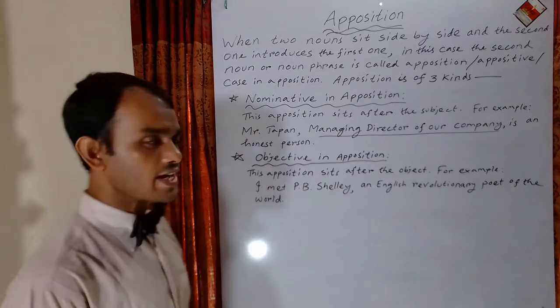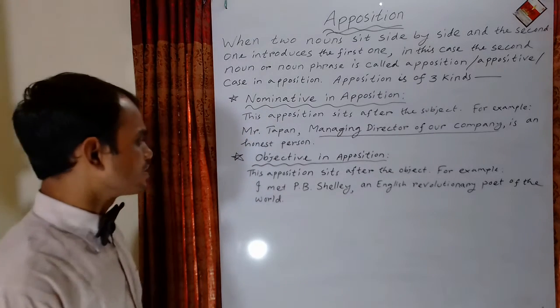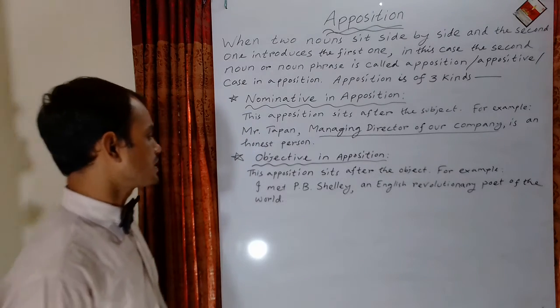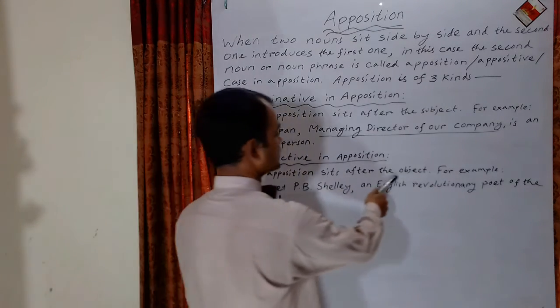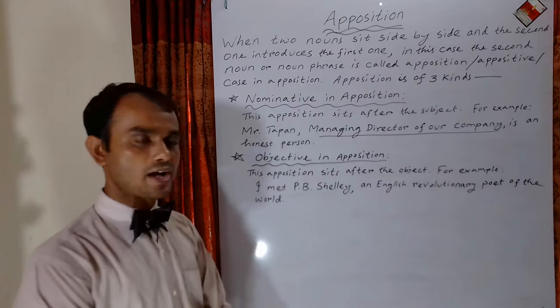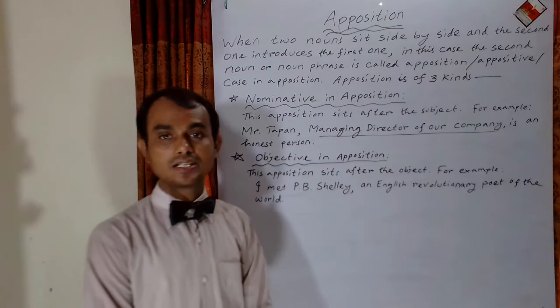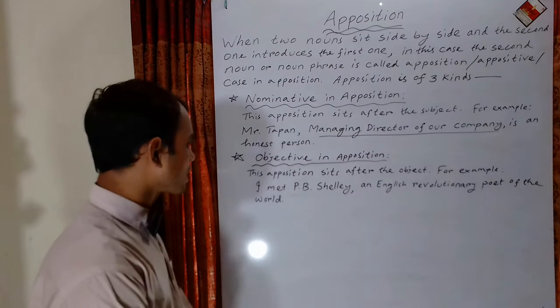Dear students, I have already written the objective in apposition with example. This apposition sits after the object. I met P.B. Shelley, an English revolutionary poet of the world.